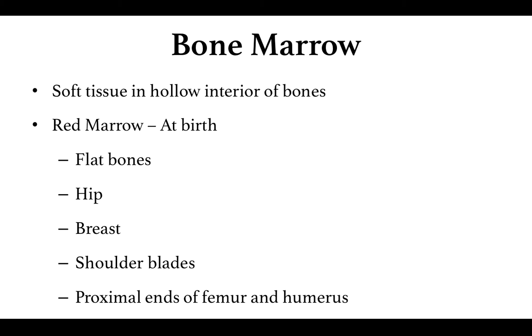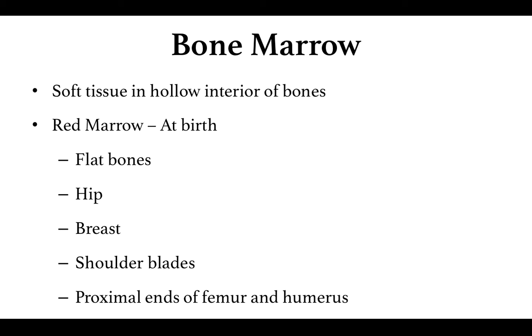The bone marrow is nothing but a soft tissue in the hollow interiors of the bone. At birth, most of the bone marrow is red in color, mainly in the flat bones, the hip bones, the breast bones, the shoulder blades, and the proximal ends of the femur and the humerus. Within this red marrow is the site where the different types of cells are formed.